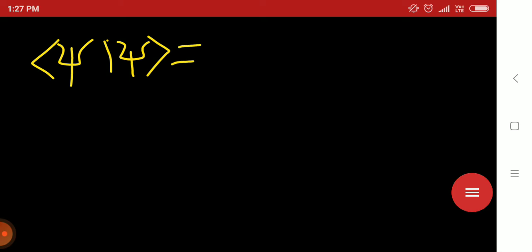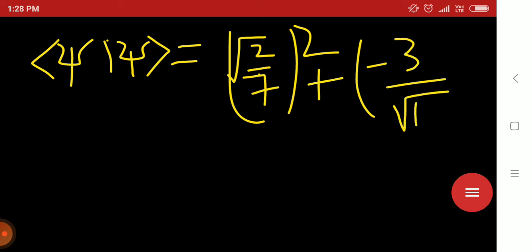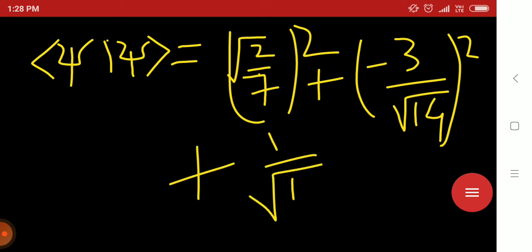So we get root 2 by root 7 whole square, plus minus 3 by root 14 whole square, plus 1 by root 14 whole square.